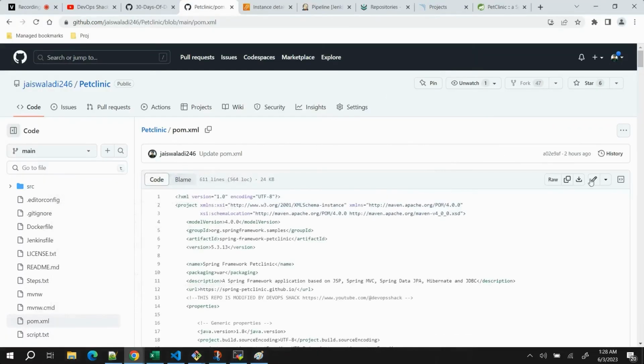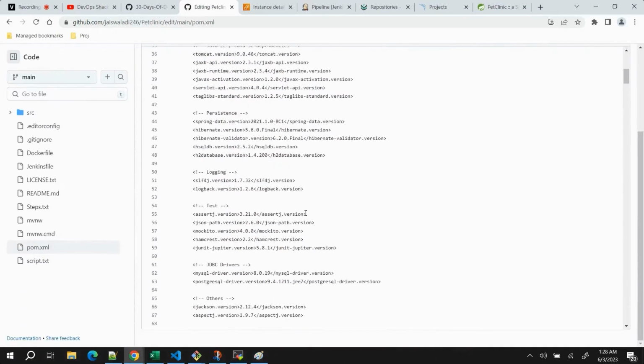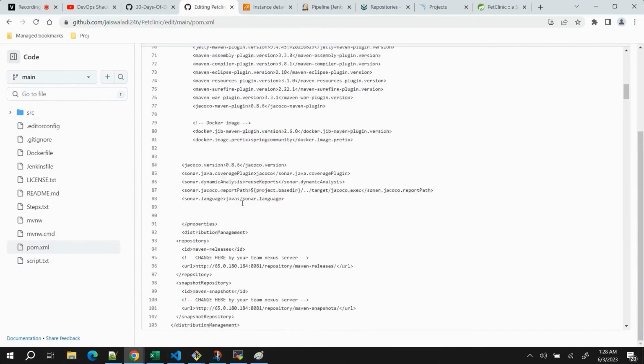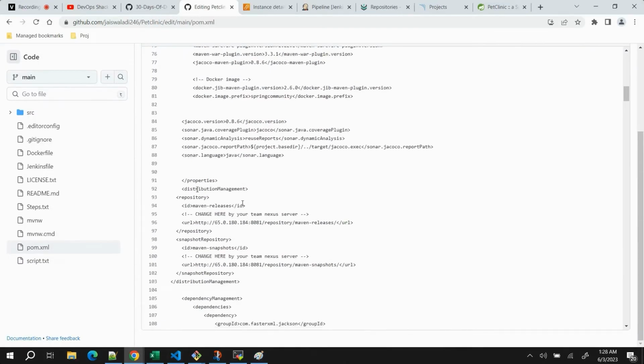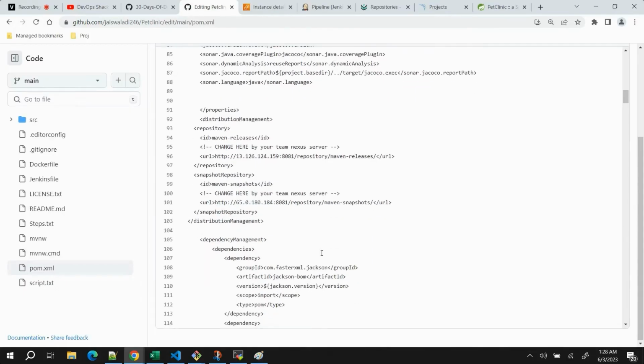If I go to the POM file of the pet clinic application, we need to find where the distribution management is. Yeah, distribution management is here. First of all, I will change the URL of our repository. Next, this we don't need to change because we don't have Maven snapshots.